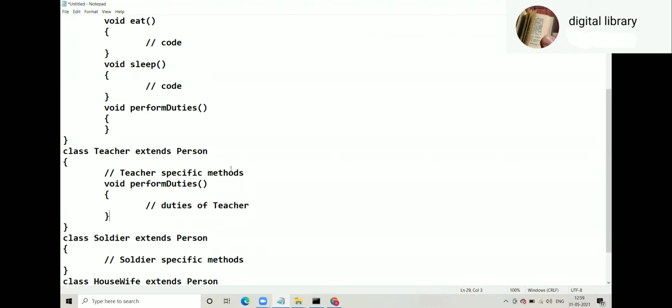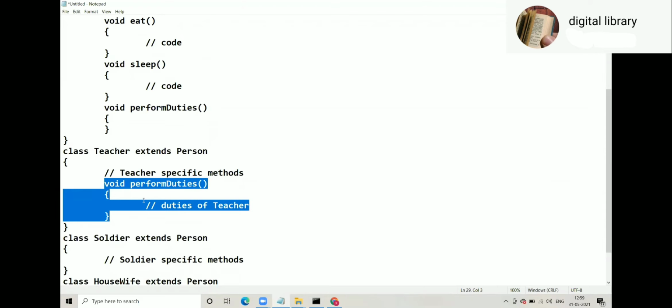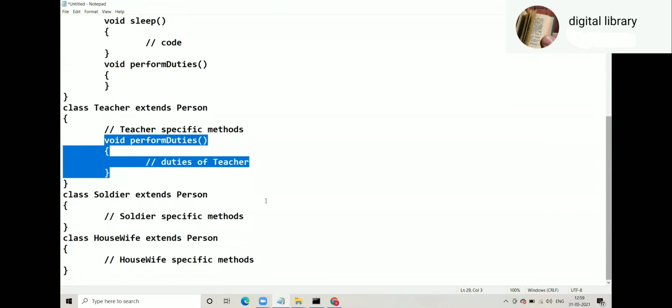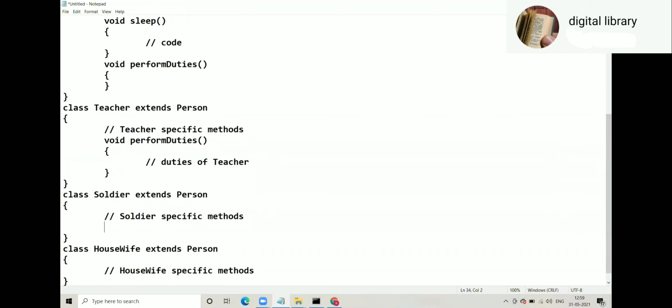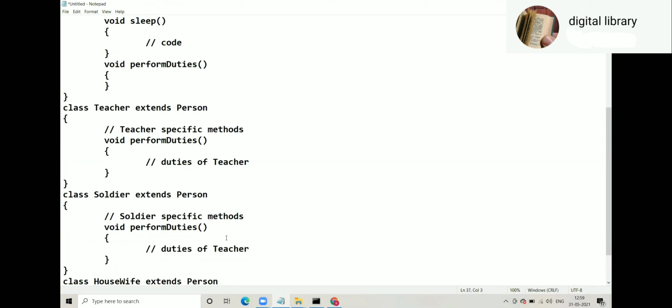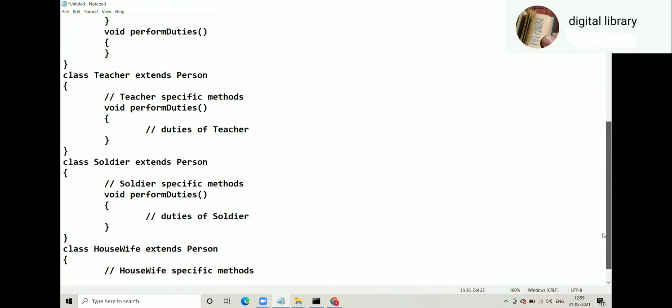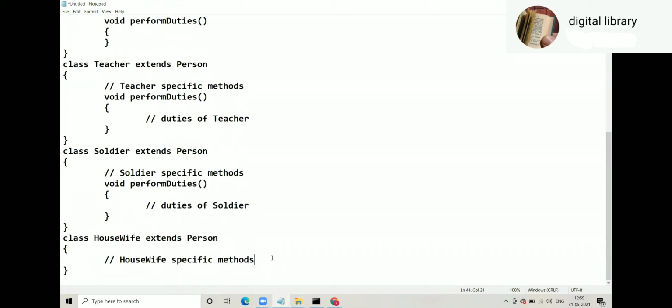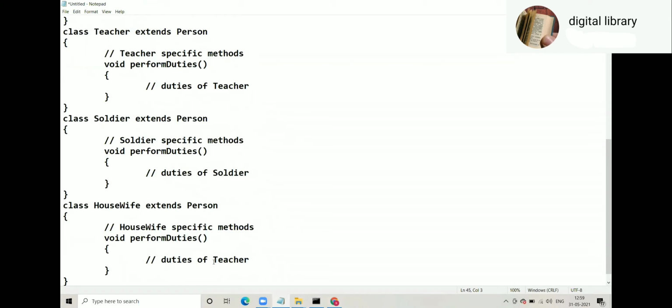Like in teacher, void perform duties, duties of teacher. Like that, soldier will have perform duties, duties of soldier. In housewife, duties of housewife.